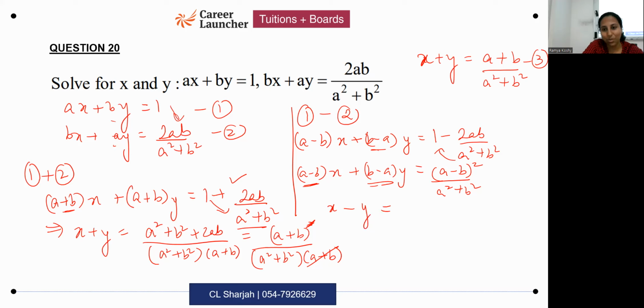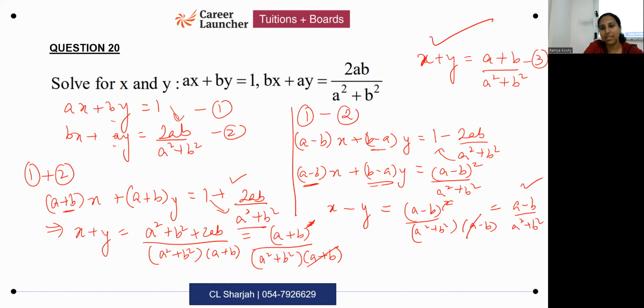You get this is equal to A minus B the whole square divided by A square plus B square into A minus B. This will get cancelled here. So I'm getting A minus B by A square plus B square.